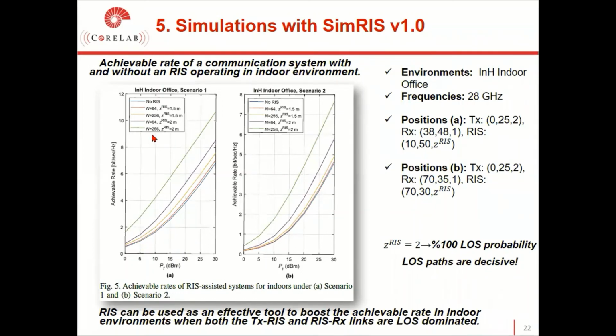Another important parameter is the number of reflecting elements in here. If we increase the number of reflecting elements, we will again obtain significant gain in achievable rate performances. And therefore, we can say that RIS can be used as an effective tool to boost the achievable rate in indoor environments when both the transmitter to RIS and RIS to RX links are line of sight dominated, because increasing the Z-RIS value will provide higher line of sight probability.